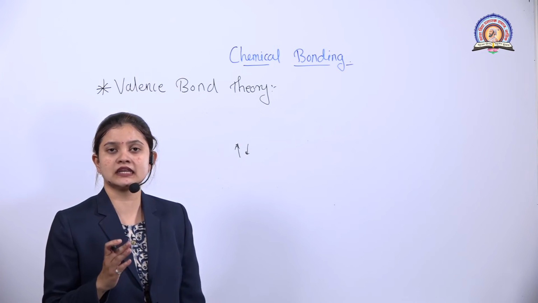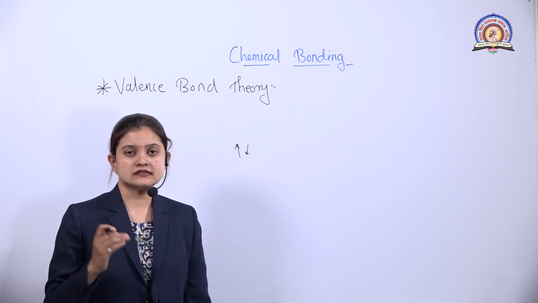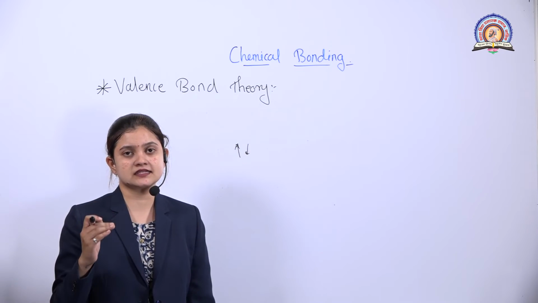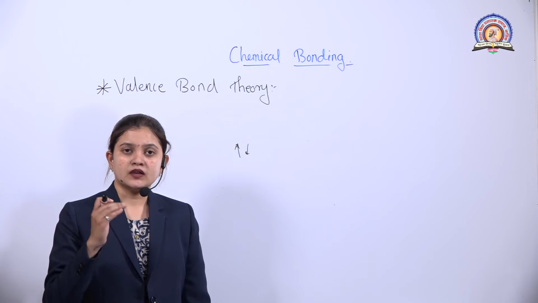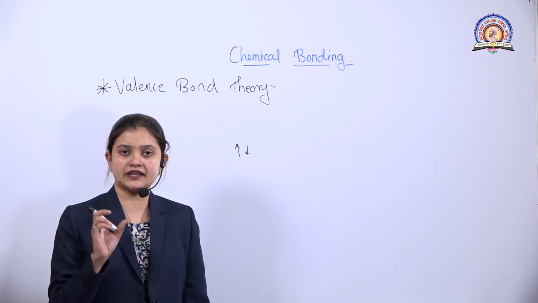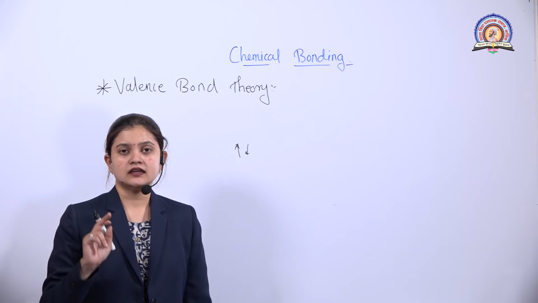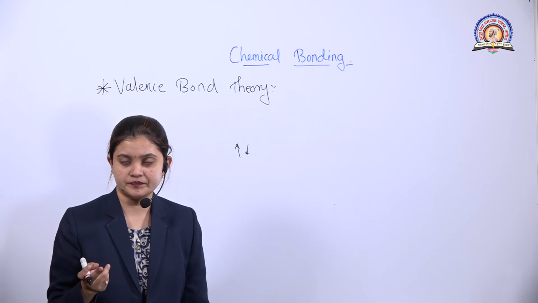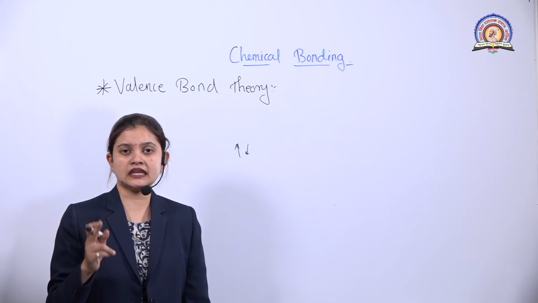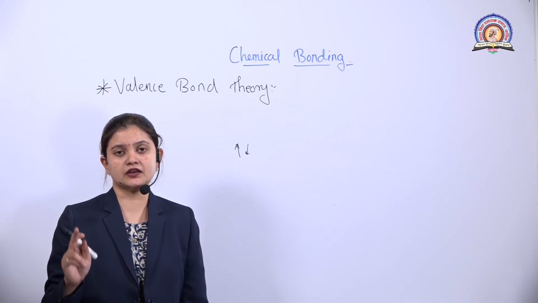Why is it that the total energy gets decreased? We know that when the energy is minimum, stability is maximum. When the energy is maximum, stability is minimum. Similarly, when the net result is attraction, meaning the two atoms attract each other, the total energy will get decreased and the bond will be formed. But when the net result is repulsion, the total energy will increase and the bond will not be formed.